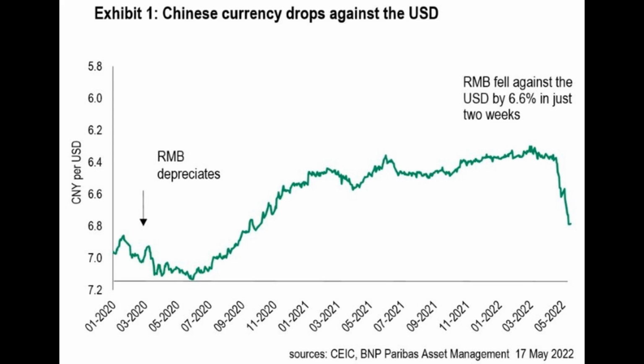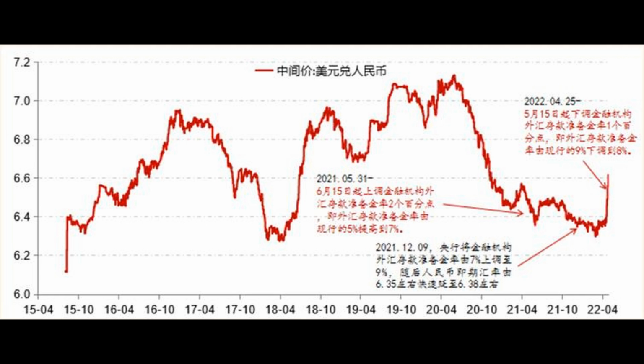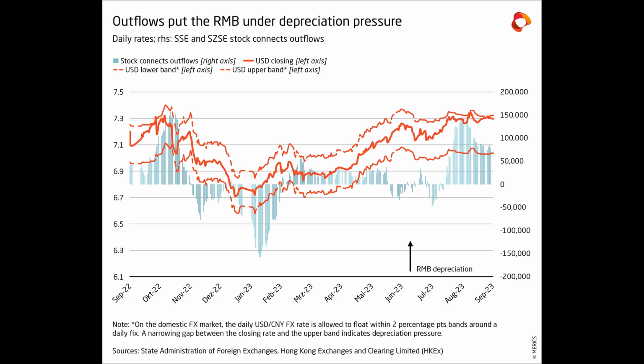1. Continued RMB depreciation. In the short to medium term, the RMB is likely to experience further depreciation. This trend is driven by several factors. Interest rate differentials. With the U.S. Federal Reserve expected to maintain higher interest rates to combat inflation, capital will likely continue flowing towards U.S. assets. This will place downward pressure on the RMB as investors seek higher returns in U.S.